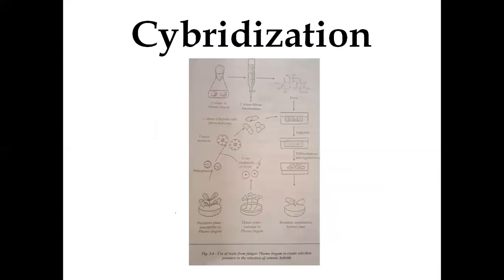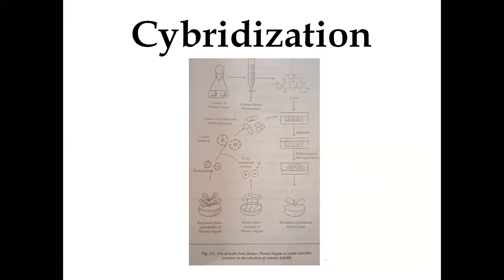Here is one example where Brassica napus has been made resistant to the blackleg disease causing fungus, Phoma lingam. In Brassica napus, the plants are susceptible to the fungus, which causes blackleg disease.